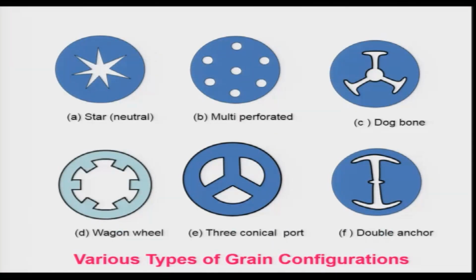Just to say that, as I told, there are various kinds of grains in use. There will be a surface known as star, which is neutral. Consider this as surface one here.